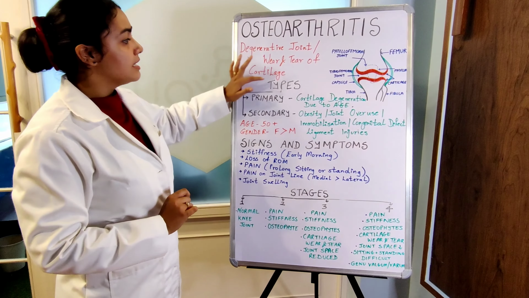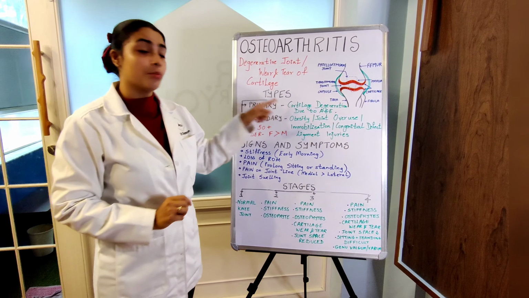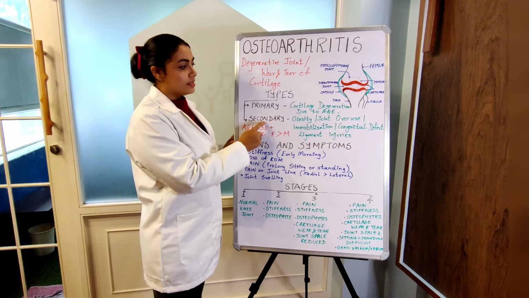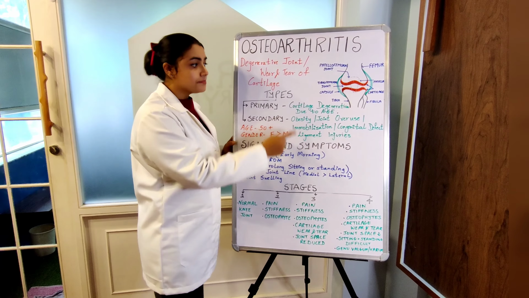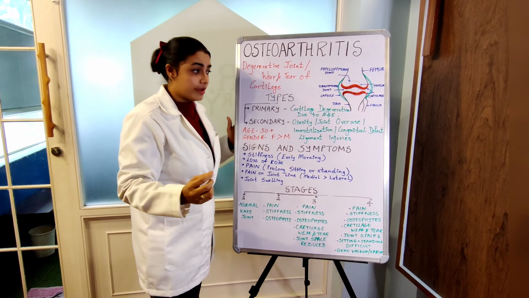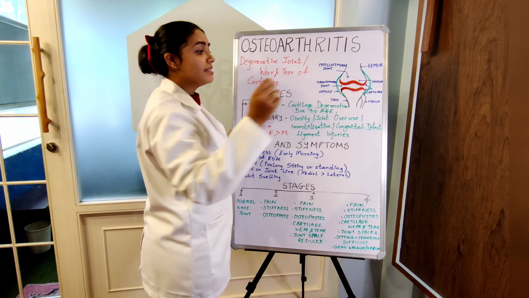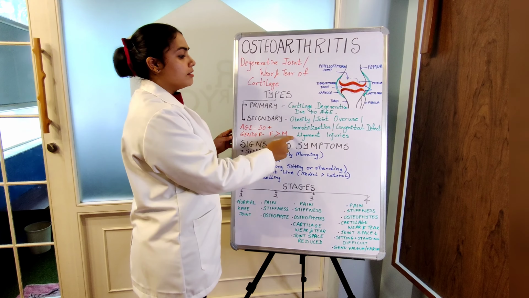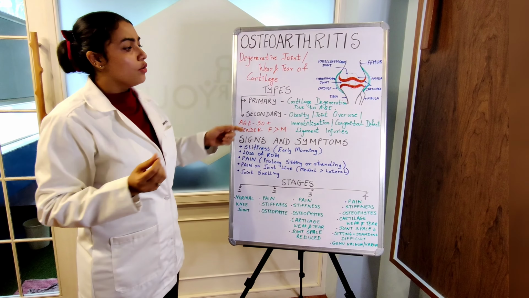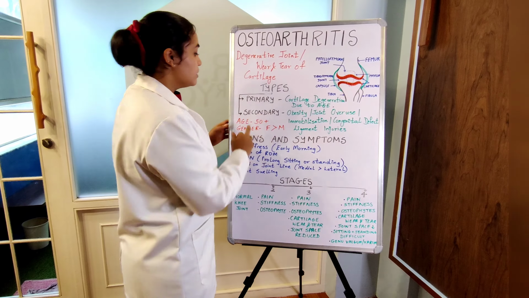Now what happens? There are types of osteoarthritis. One is primary and the other secondary. In primary, this is your normal degeneration which happens because of age. In secondary osteoarthritis, that could happen because of obesity, joint overuse, immobilization, maybe due to fracture or any surgical procedures. It could be a congenital defect too. And post ligament injuries like an ACL injury or a meniscal injury could cause your cartilage to wear off faster. So this age could reduce.